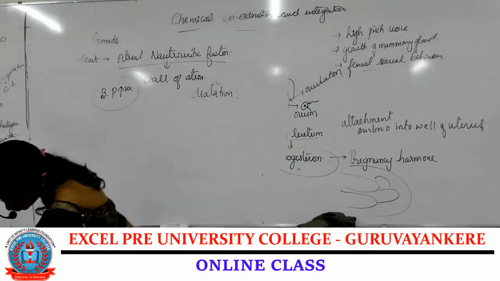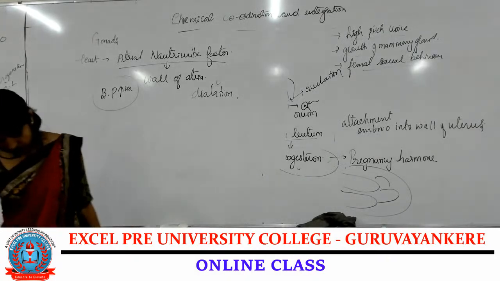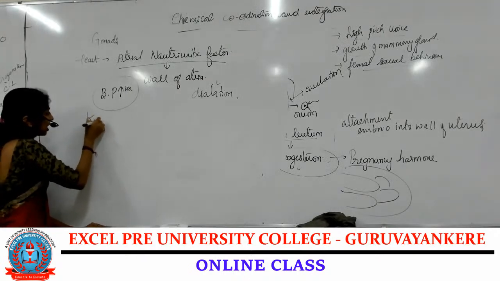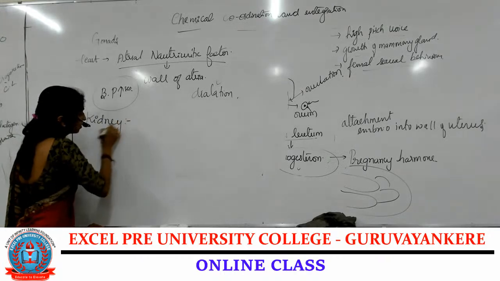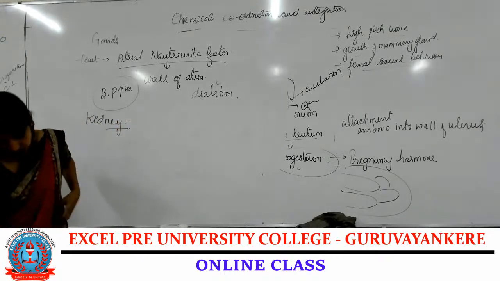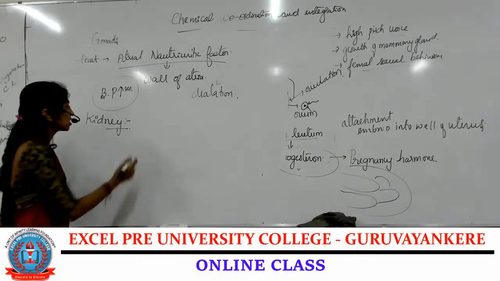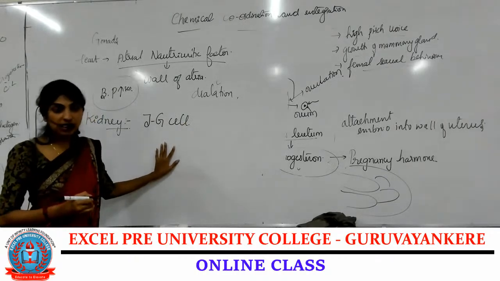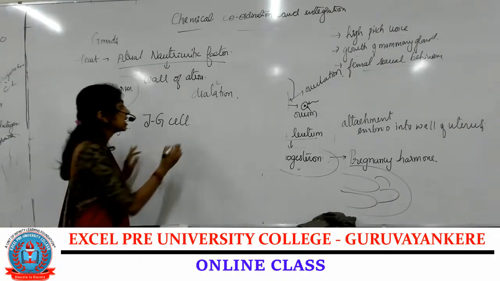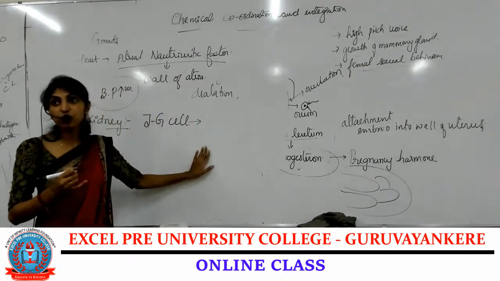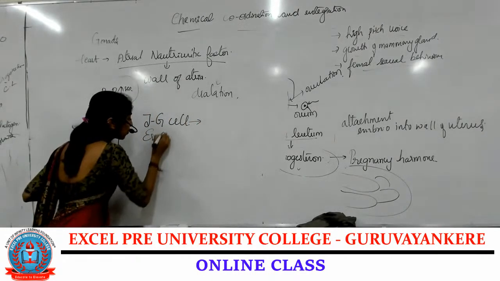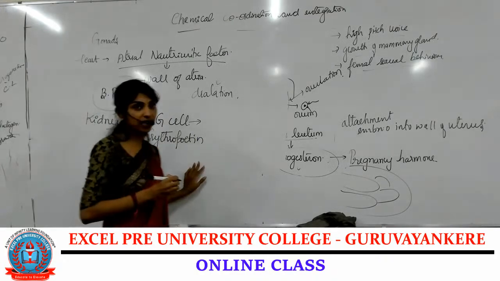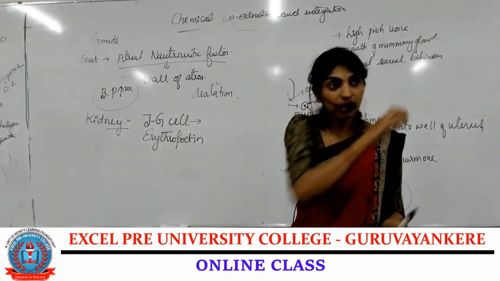Then we have the next one, that is the kidney. The kidney has JG cells, juxtaglomerular cells. These juxtaglomerular cells produce a peptide hormone called erythropoietin. Is that clear?